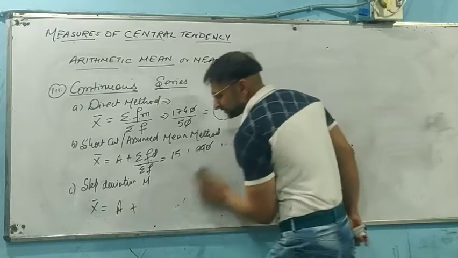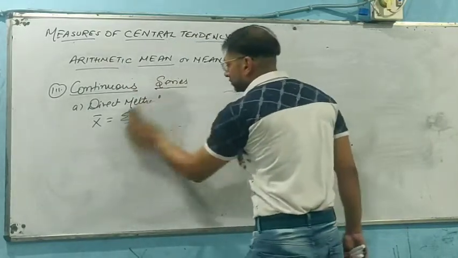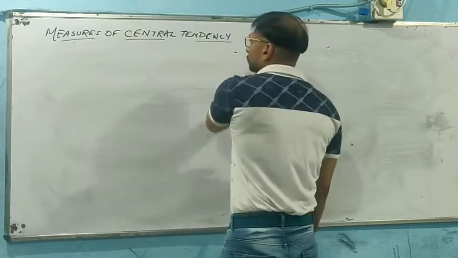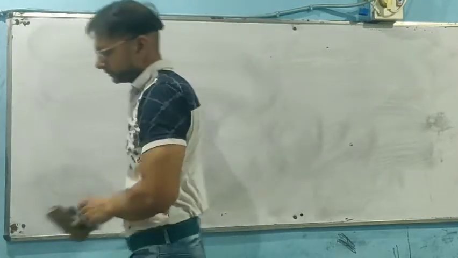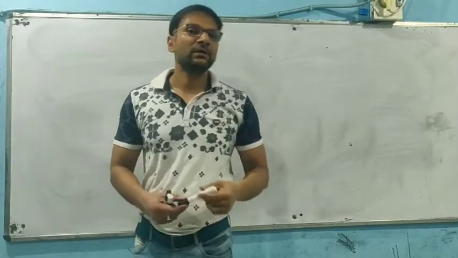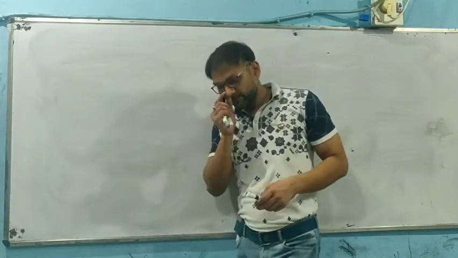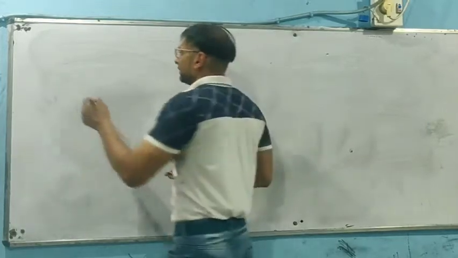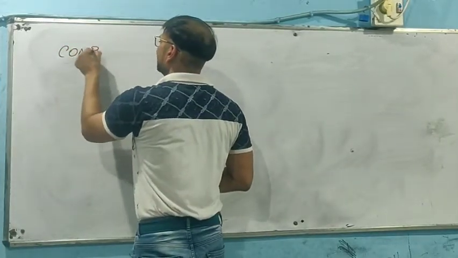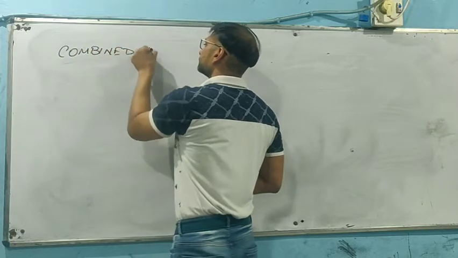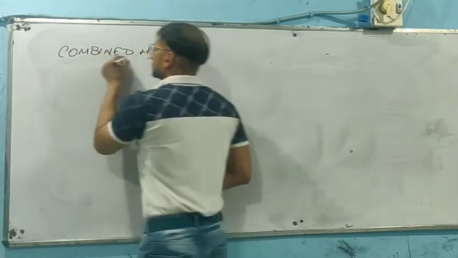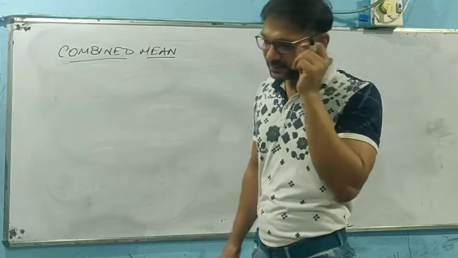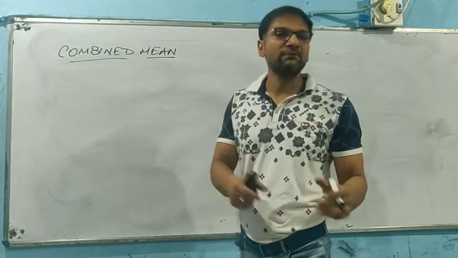Now, there comes a situation where we need to find out combined mean. It means if we have been given two means, we are just going to find out the combined mean. So, in respect of such situations, we just need to apply the following formula in respect of the given series. It is very certain that we will be provided with more than one series.